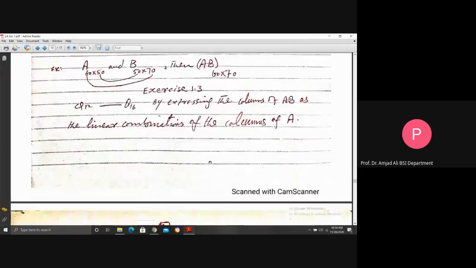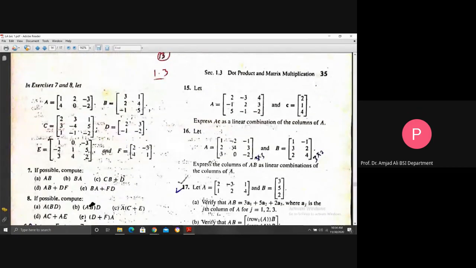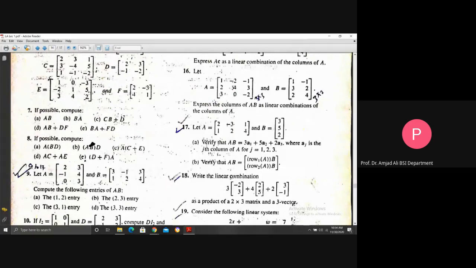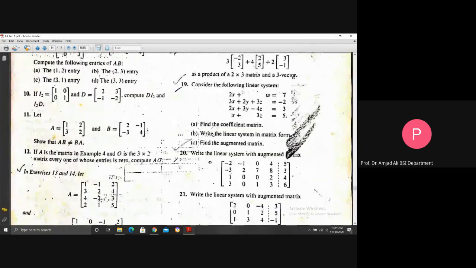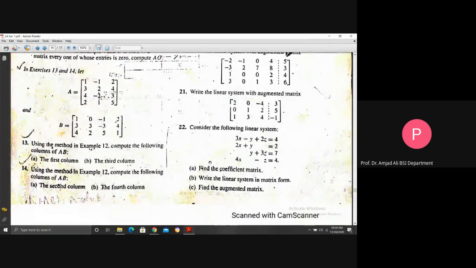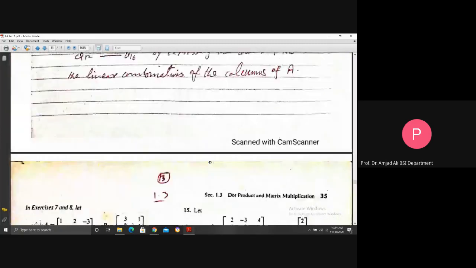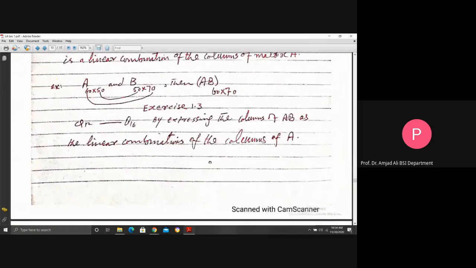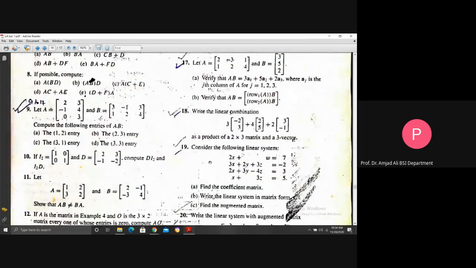Similarly, for the application, this is exercise 1.3, second page, and in this exercise, just consider from question 12 to question 16. Do these questions only in this exercise.